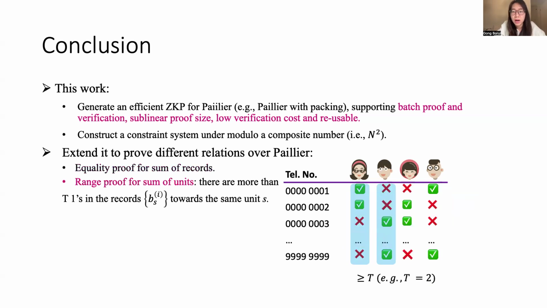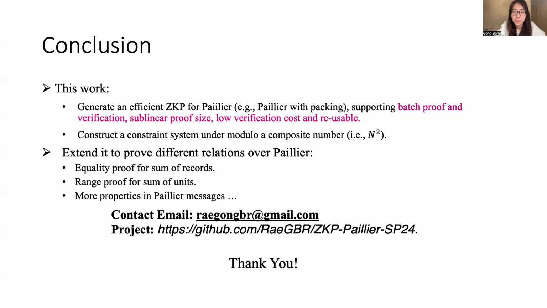And one can also derive a range proof for sum of units by using our technique. That is, one can prove that there are more than two ones in the records towards the same unit. And this kind of requirement can be used to prevent the weight leakage from the final combination or collaboration result. And even more properties and more relations for Paillier can be proved using our technique.